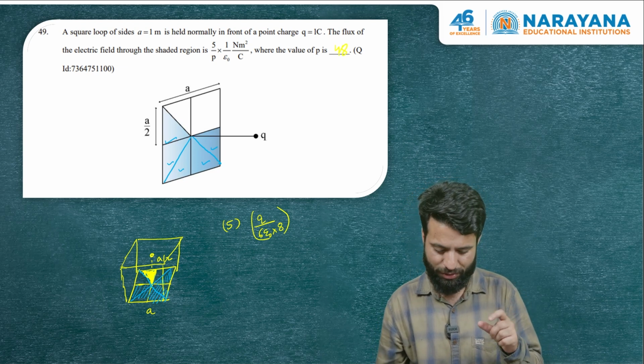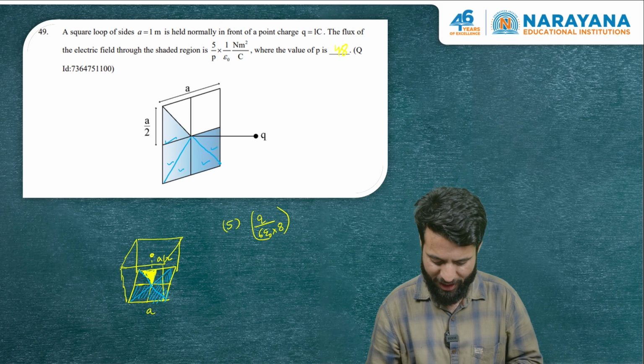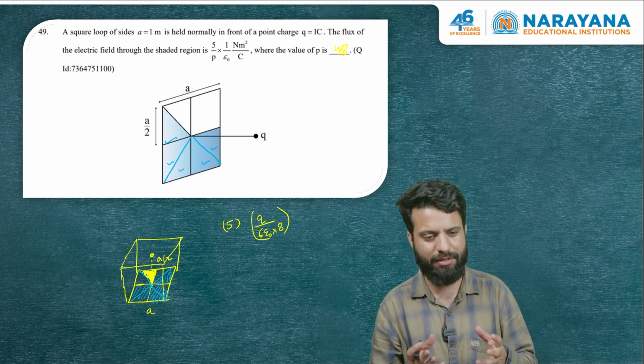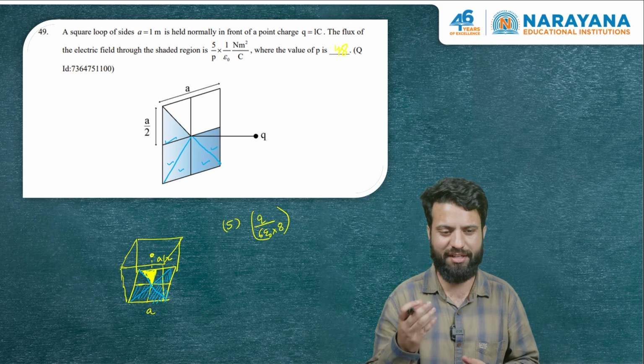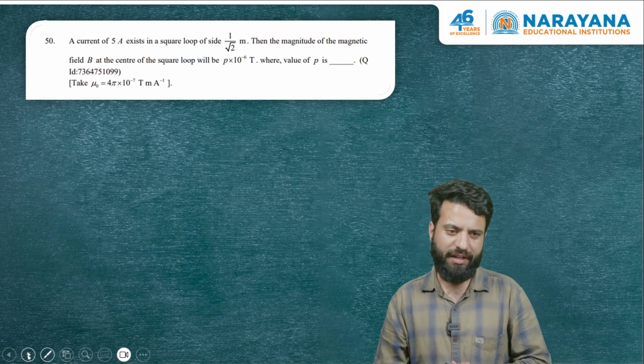If we assume, as I told you, that Q is at a distance of A by 2. If it is not at a distance of A by 2, then we have to use some solid angle, that is out of the scope of our syllabus. Solid angle subtended by a square at any point on its axis. Anyways, this question is from Biot-Savart's law.